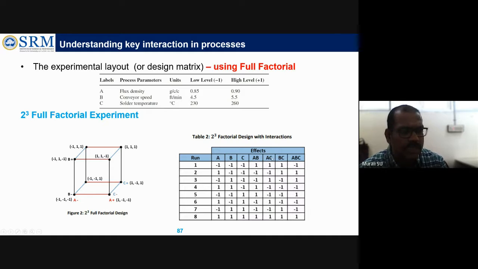So what are all the things? In terms of effects, what are all the effects? These are all the main effects. These are all the interaction effects, we can say. For 2 power 3, how many runs will it be? 8 runs we have to do. That is the full factorial design, so all 8, right.